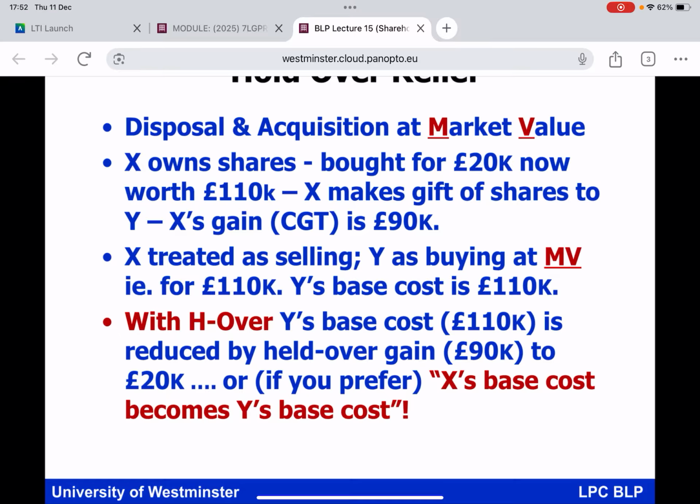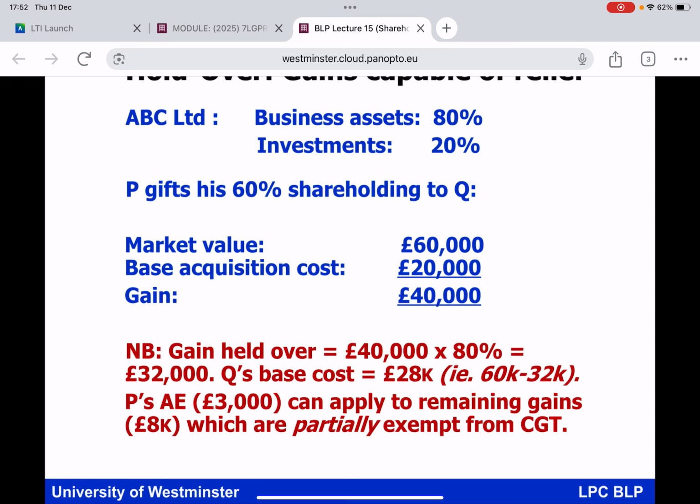Forging along now with holdover relief, let's just try and illustrate that point about a restriction on the amount of the gains arising on the gift of the shares which are eligible for holdover relief. So look at the following scenario, everybody. Holdover relief, gains capable of attracting relief. Take the company ABC Limited, and look at what ABC Limited has got by way of assets. It has got business assets, trading assets, and that accounts for 80% of the overall business value of ABC Limited. But it's also got investments, the other 20%. Now, what do I mean by investments in this context? I'm talking about, for example, shares that ABC Limited owns in other companies, and potentially property, land owned by ABC Limited, that it's not trading from.